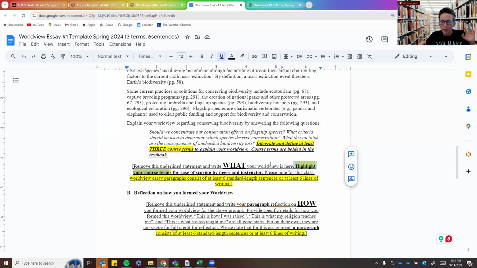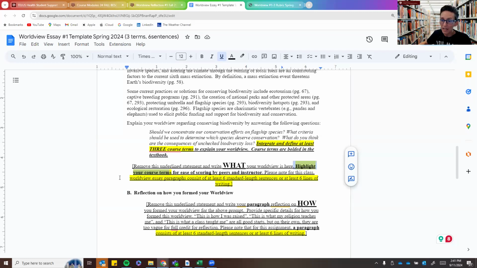Okay, so that's the what. You are being scored on your ability to explain your worldview with course terms and define them. And those course terms need to be used in context. They need to make sense in the context. If they don't make sense, then you will not earn as many points. I need to be able to read what this says and understand and believe and get the impression that you know what you're talking about and you know what that term means.